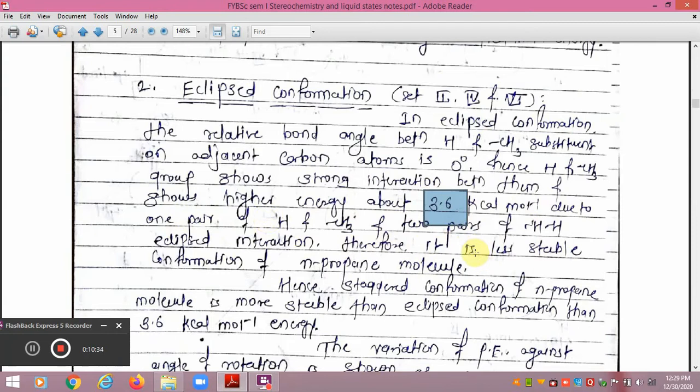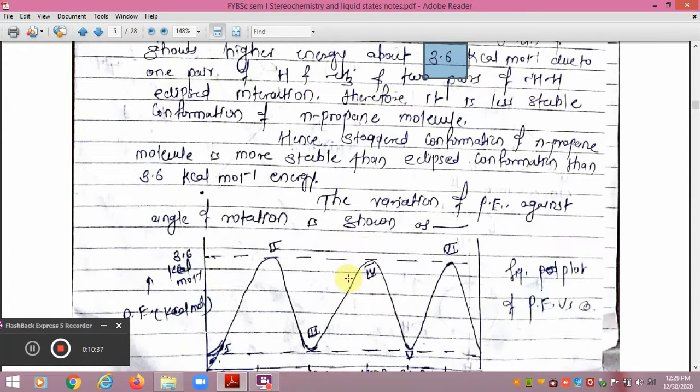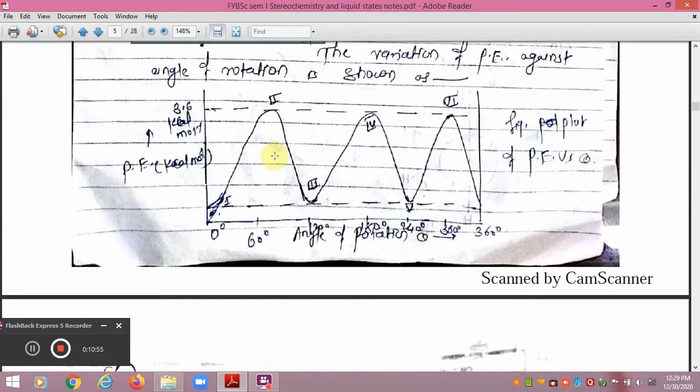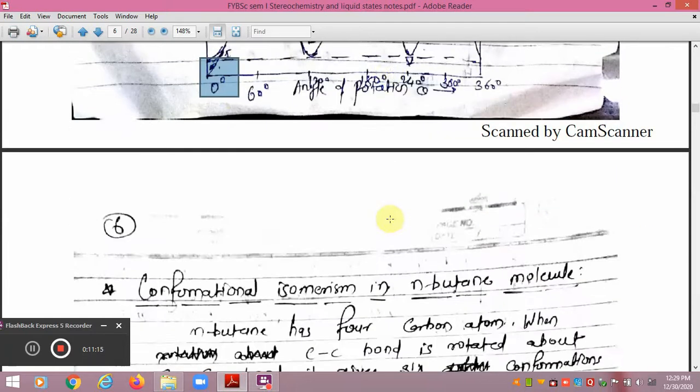Therefore, it is the less stable conformation of n-propane molecule, and we can conclude that the staggered conformation of n-propane molecule is more stable than the eclipsed conformation by the energy of 3.3. In some books you will find 3.3 or 3.6 kilocalorie per mole. This is the variation of potential energy against the angle of rotation in propane molecule. Here it is staggered, eclipsed, staggered, eclipsed, staggered, eclipsed, staggered. The eclipsed conformation has the energy of 3.6 kilocalorie per mole, while the staggered conformation has the energy of 0 kilocalorie per mole.